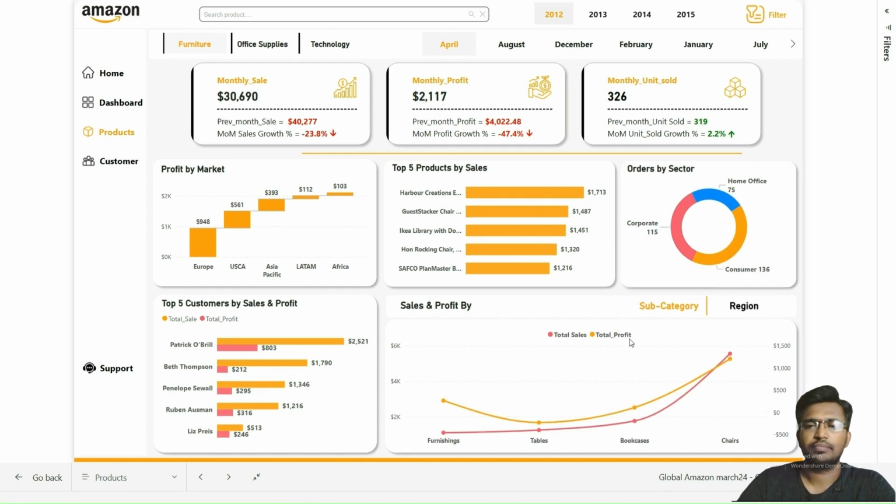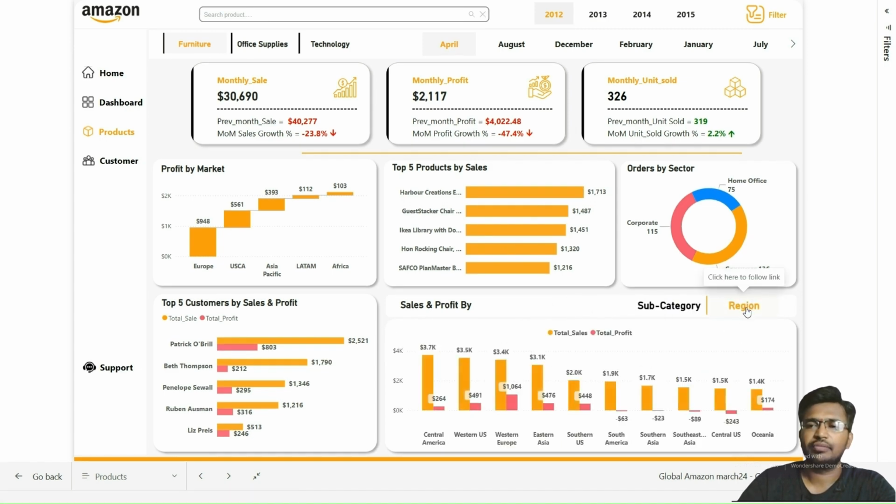So talking about the sales and profit by category, this line graph illustrates the sales and profit trends by subcategory, covering furnishings, tables, bookcases, and chairs. This visualization helps in understanding the performance of different subcategories over time.